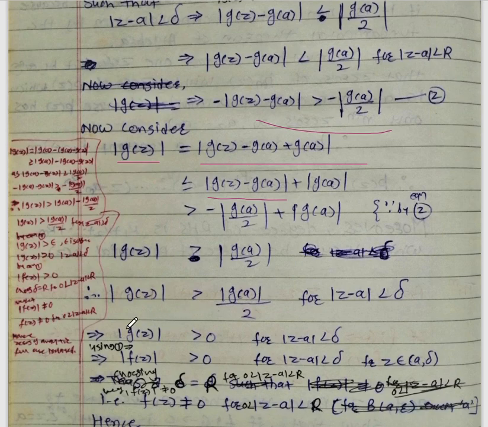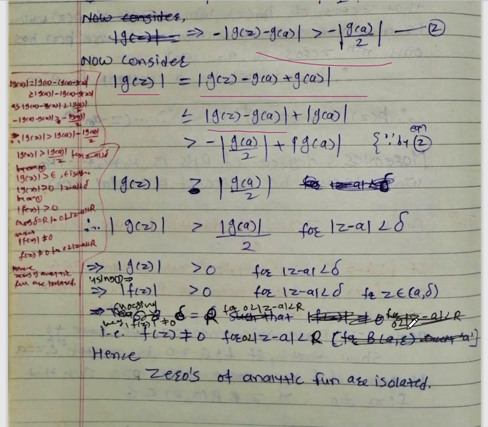Okay, so therefore mod g of z greater than mod g of a upon 2 for mod z minus a less than delta, which implies mod g of z greater than 0 for mod z minus a less than delta. Okay, so therefore g of z is not equal to 0. So for delta equal to r, where 0 less than mod z minus a less than r, we will choose delta equal to r.